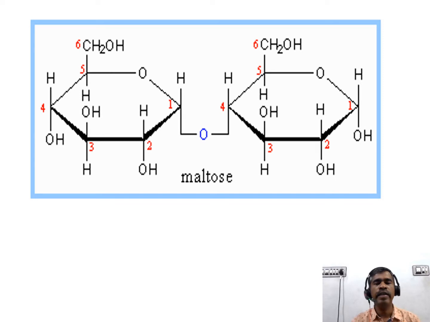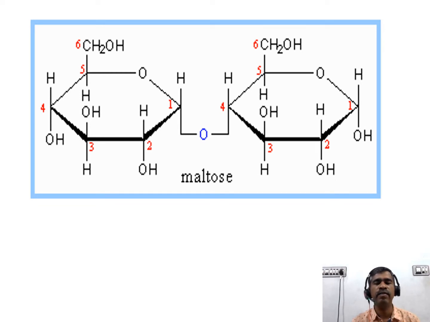This glycosidic linkage is between the first carbon of the first sugar and the fourth carbon of the second sugar. You all know the first carbon, we call it as the anomeric carbon. We already have seen. So this linkage is formed between the first carbon of the first glucose and the fourth carbon of the second glucose.